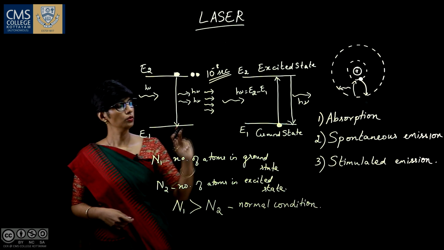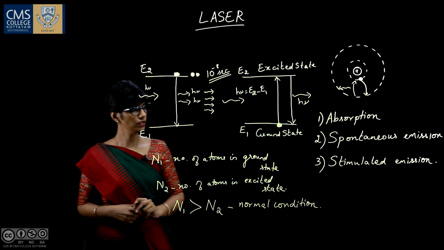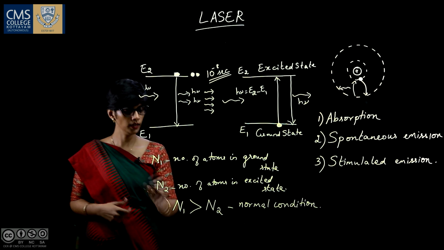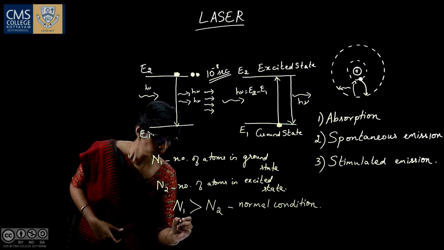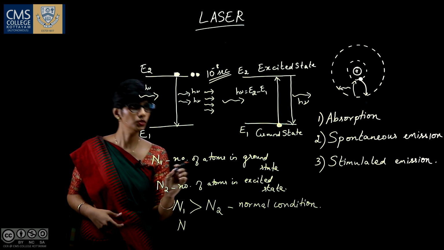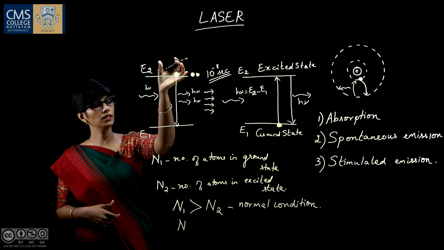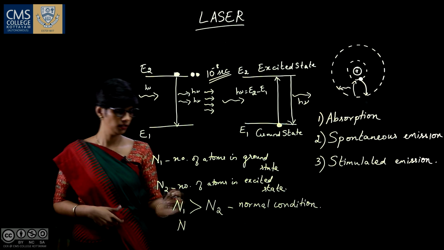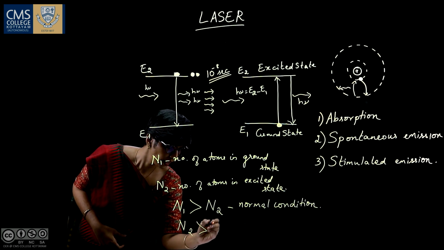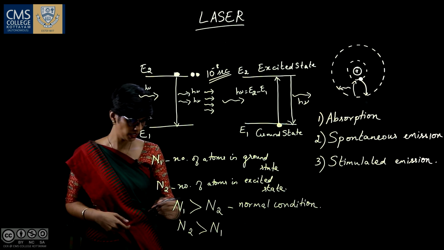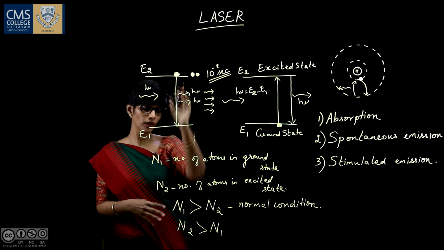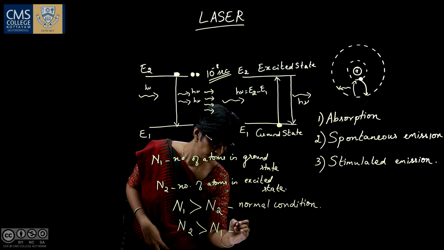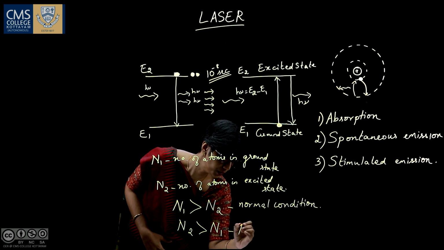But in order to make stimulated emission happen, we should make N2 more than N1. That is, N2, the number of atoms in the excited state, should be made more than the number of atoms in the ground state. Making the number of atoms in the excited state more than the number of atoms in the ground state is called population inversion.